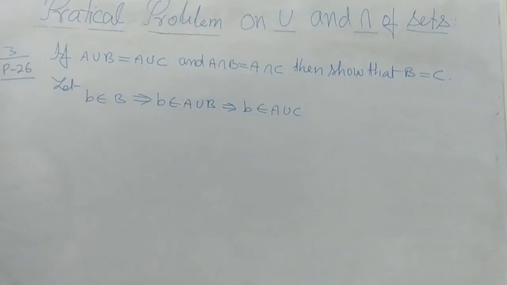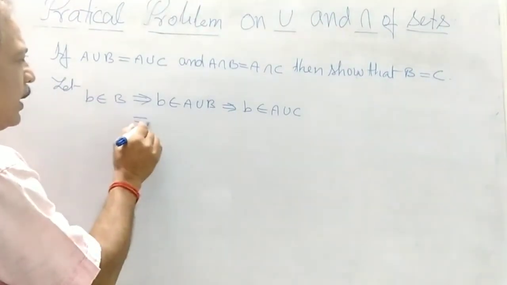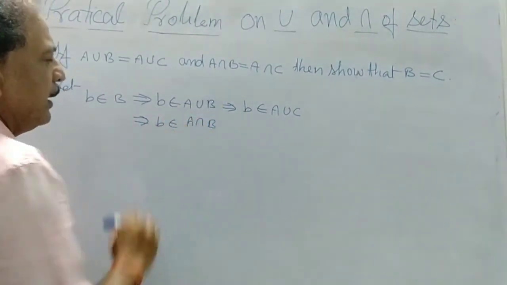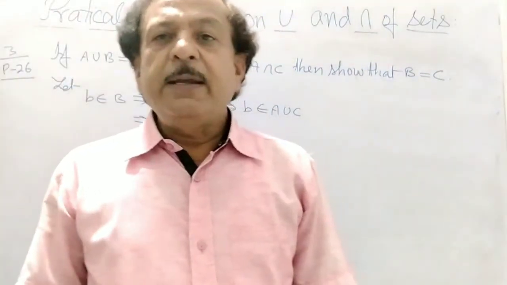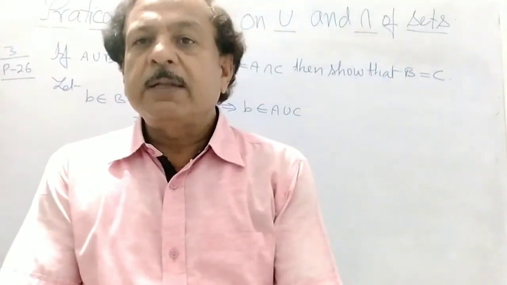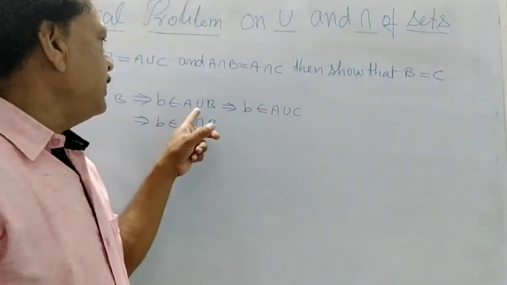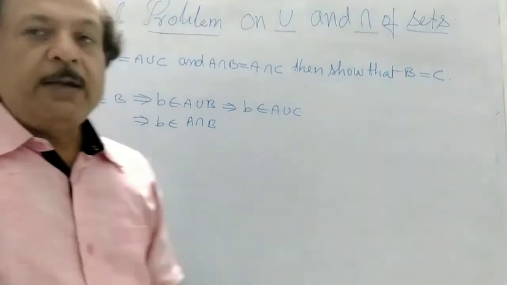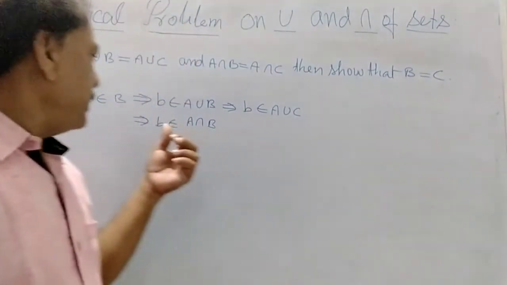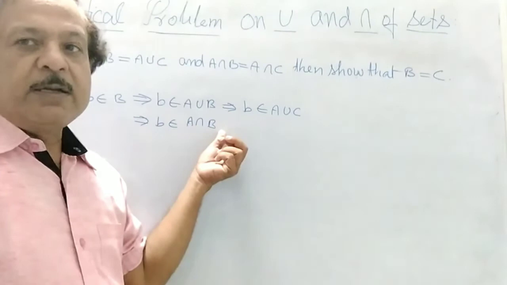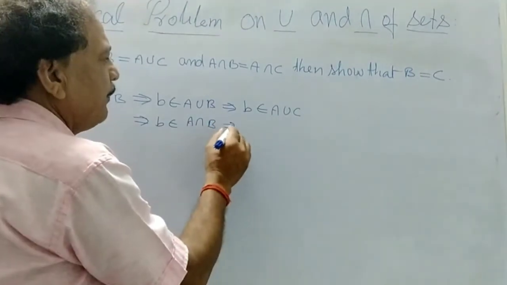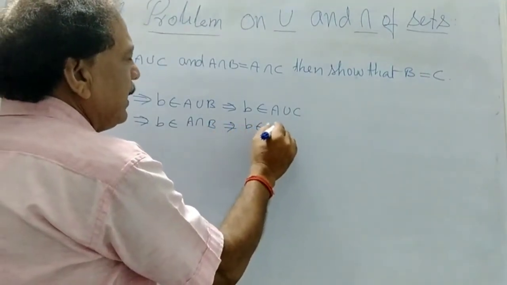This will also imply that B belongs to A intersection B. A intersection B is the common element of A and B. So if B is in B, then B is also in A intersection B, that is, the common element of A and B. So B belongs to A intersection C.